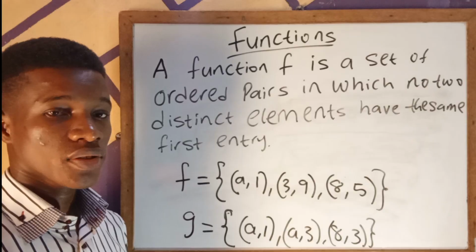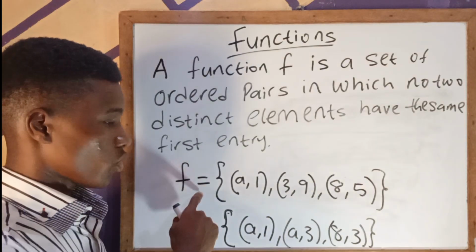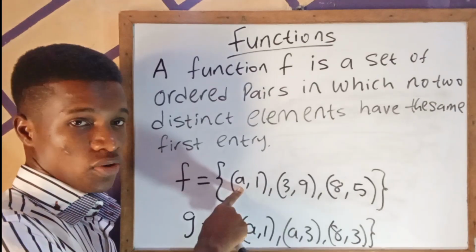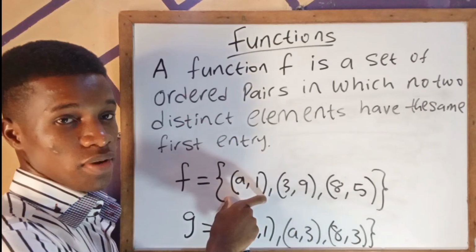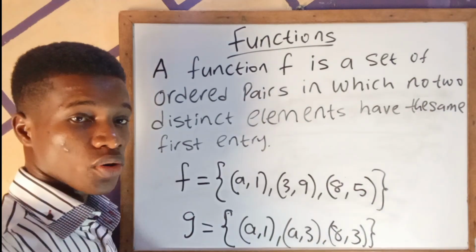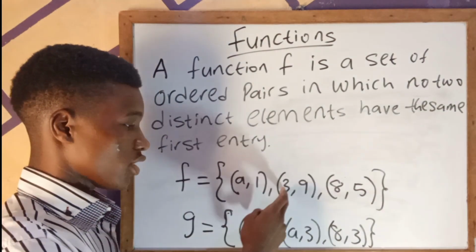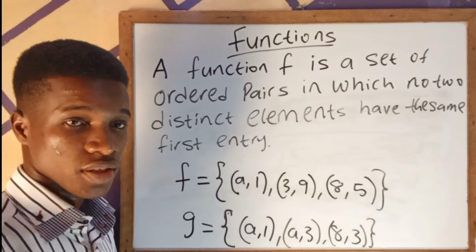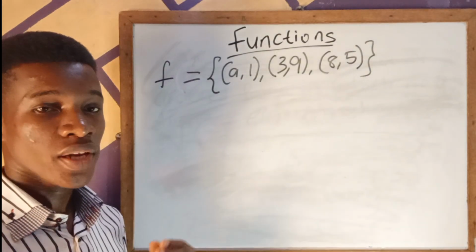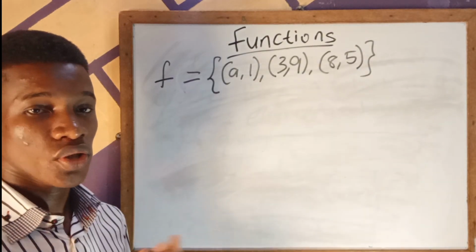An entry of each element of this function is called a coordinate. So this is the first coordinate, this is the second coordinate of this element of the function. This is the first coordinate, this is the second coordinate. So these entries are called coordinates. The set of first coordinates is what we call the domain of the function, while the set of second coordinates is what we refer to as the range of the function.